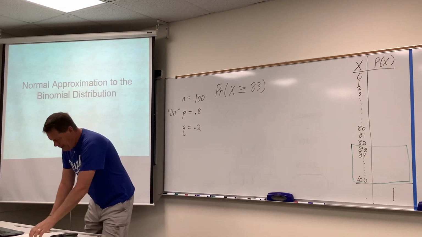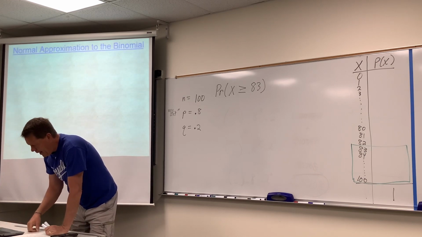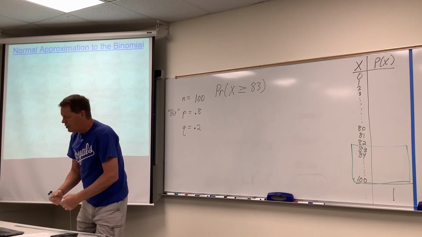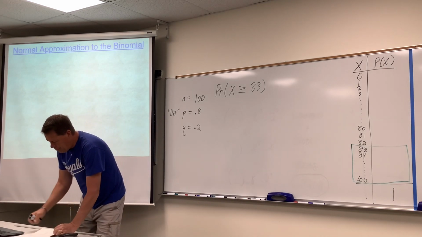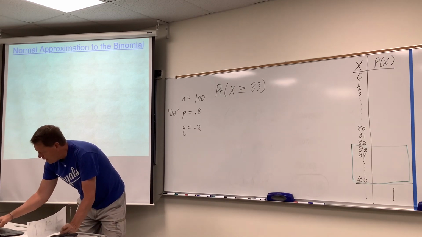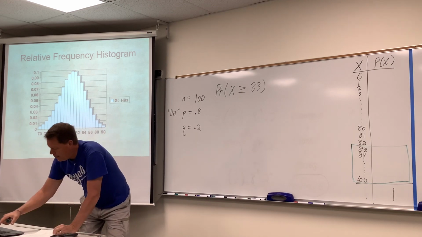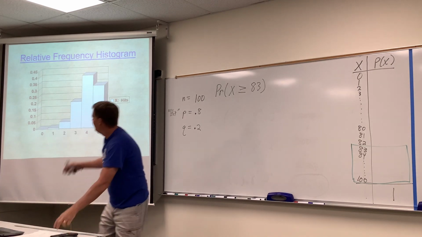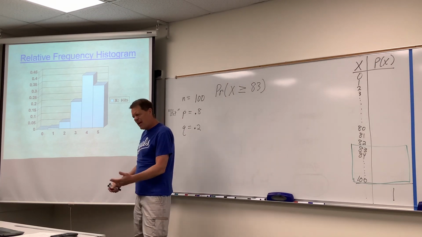So, let's move to the notes that were uploaded to you and talk about when you can use a bell curve, a normal approximation to a binomial. Well, apparently, you can't always do it. When Mario shot 100 shots, it seemed to look like a bell curve, didn't it? All right. But when he only shot 5 shots, that doesn't look like a bell curve, does it? Okay? That doesn't look like a bell curve.